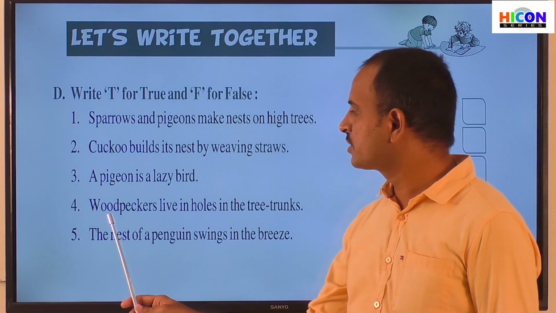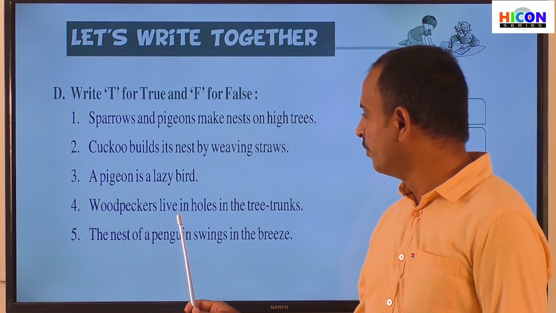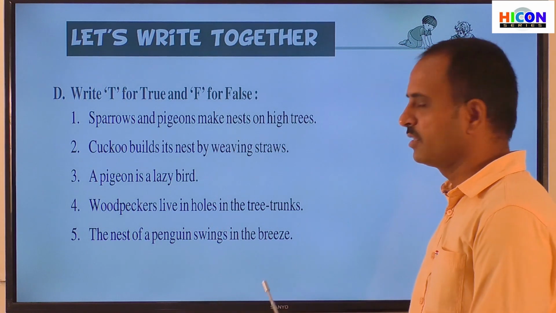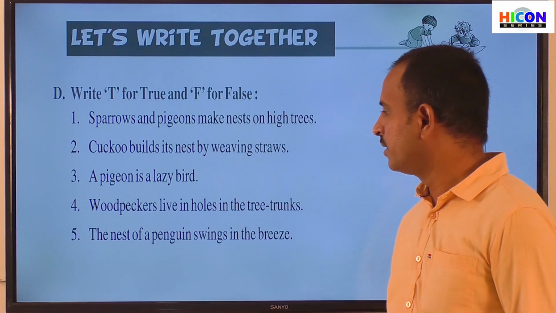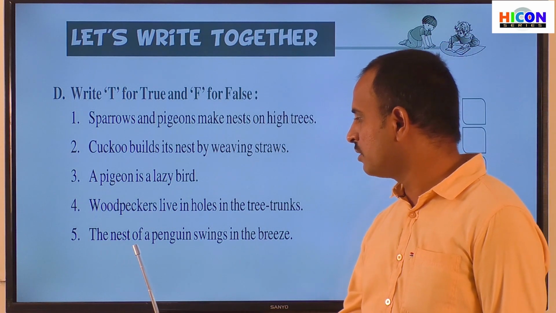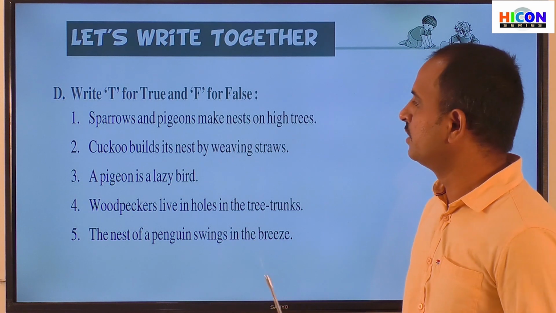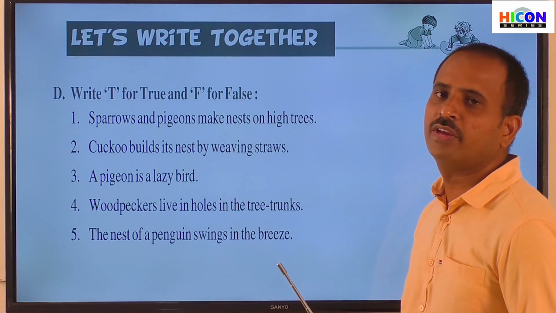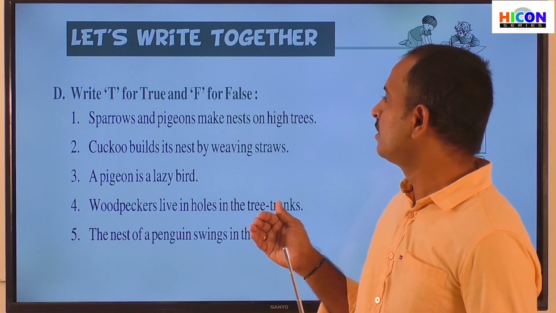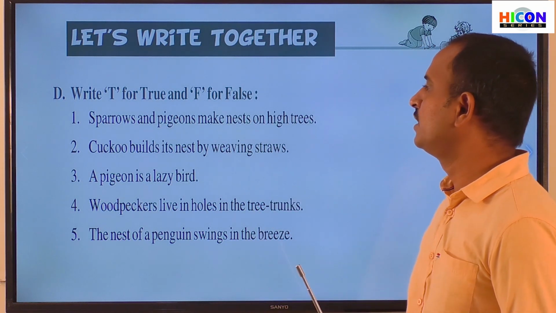Read the fourth sentence. Woodpeckers live in holes in the tree trunks. And read the fifth sentence. The nest of a penguin swings in the breeze. So children, these are the 5 sentences they have given. So let us see the answers for these 5 sentences.